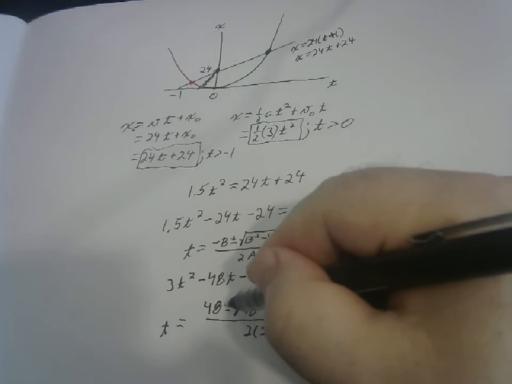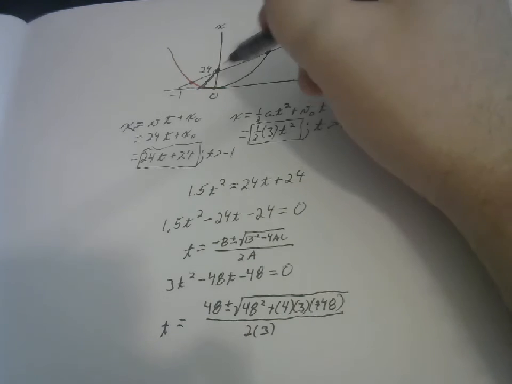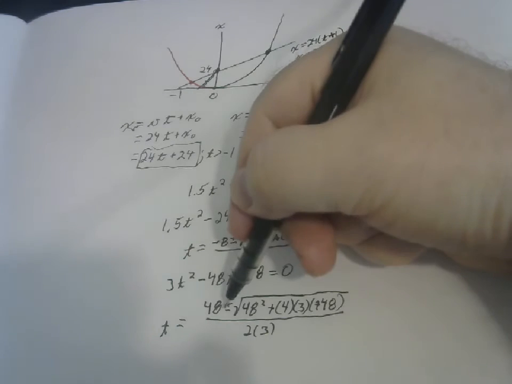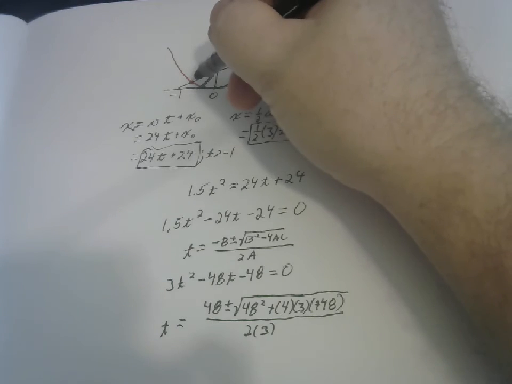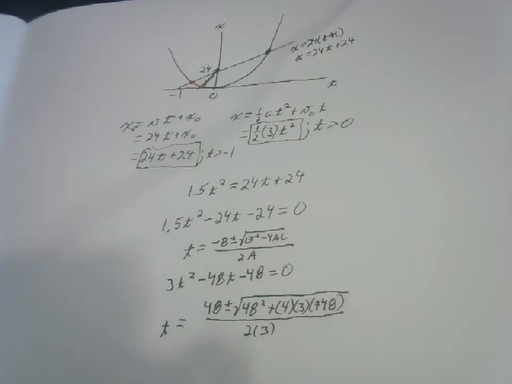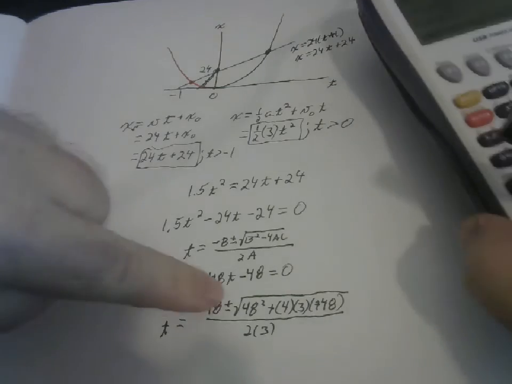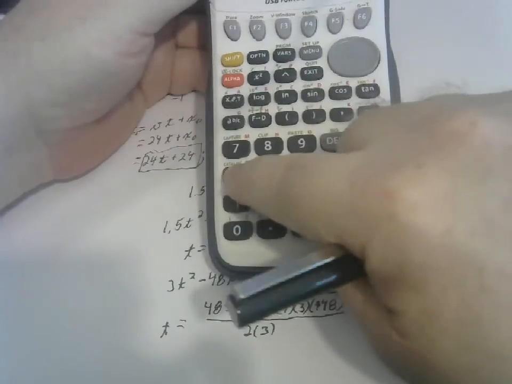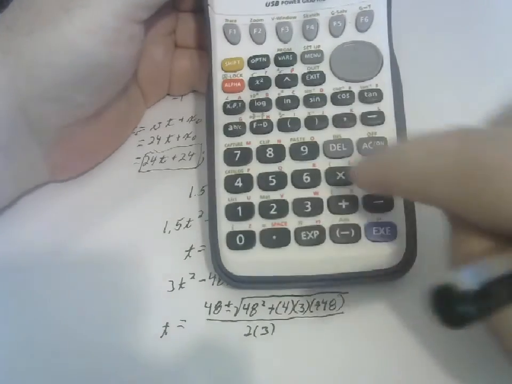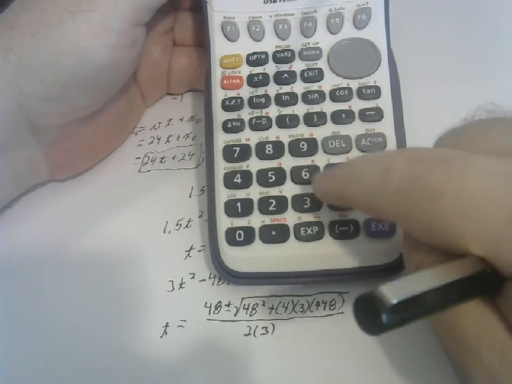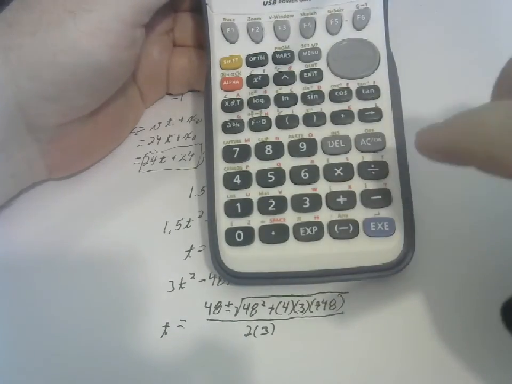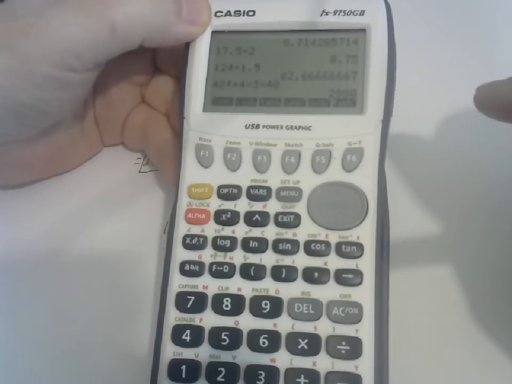The positive here is going to be over on the right hand side. The negative here is going to give you this solution. I'm going to find what's under the square root first. So 48 squared plus 4 times 3 times 48 is 2,880.